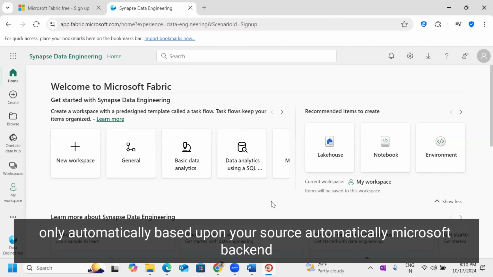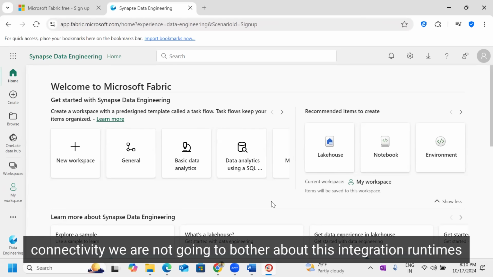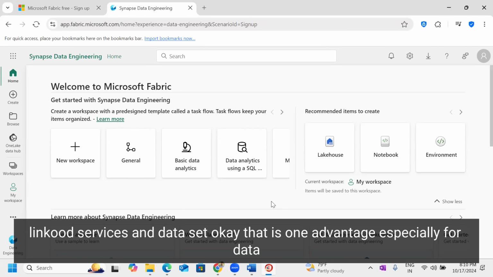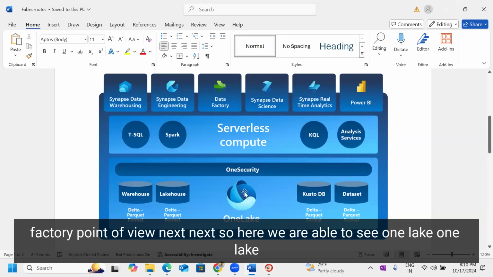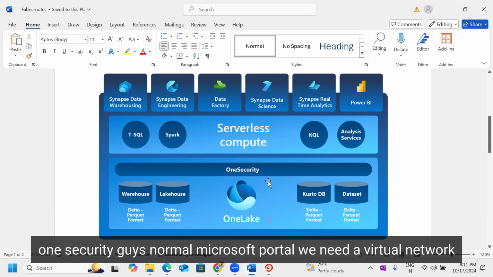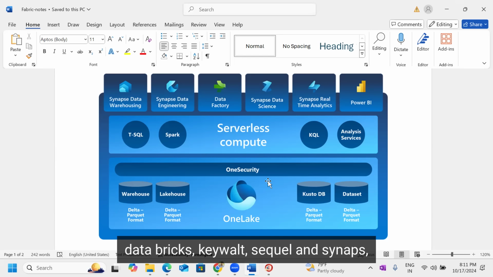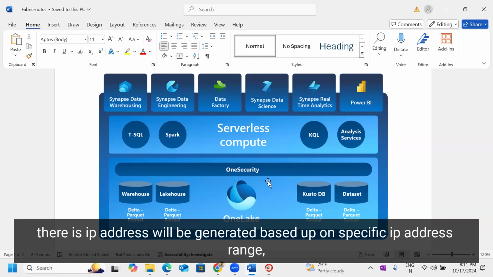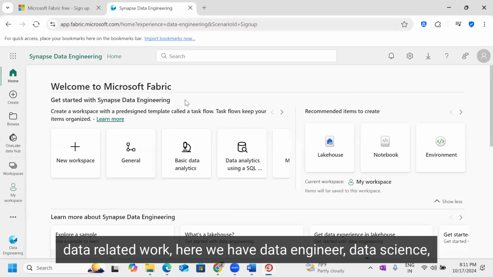Automatically, based upon your source, the Microsoft backend will take care of authentication, authorization, and gateway connectivity. We are not going to bother about integration runtimes, linked services, and datasets. Okay, that is one advantage, especially from the Data Factory point of view. Next, here we are able to see OneLake, one security, guys. In the normal Microsoft Azure portal, we need a virtual network to connect our Data Factory, Databricks, Key Vault, SQL, and Synapse. Through there, an IP address will be generated based upon a specific IP address range, so a specific team is going to connect it. But our project is related to data engineering, data related work only.